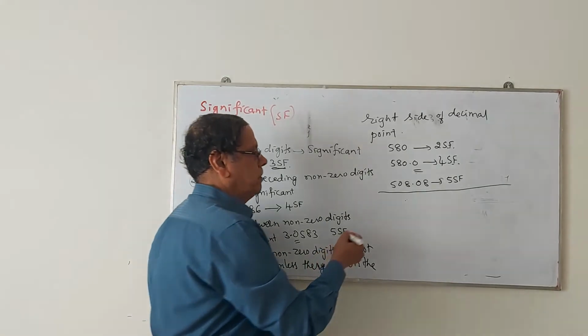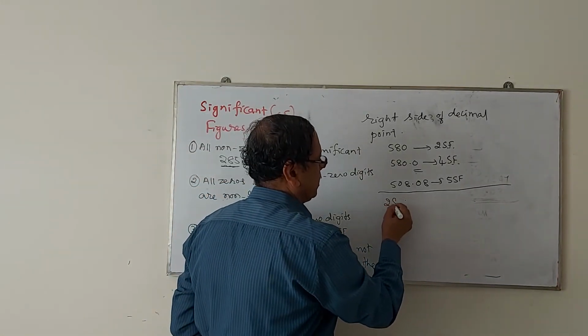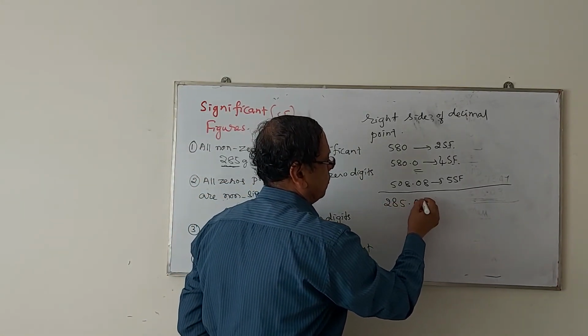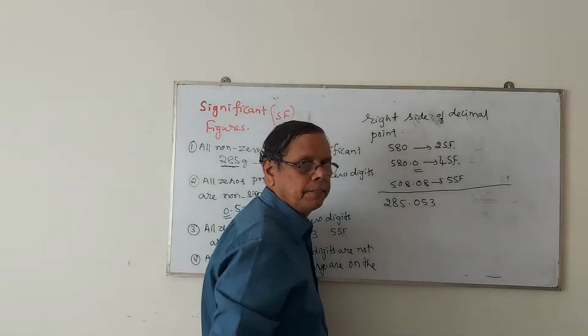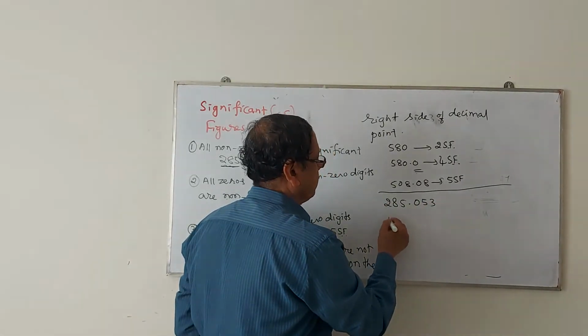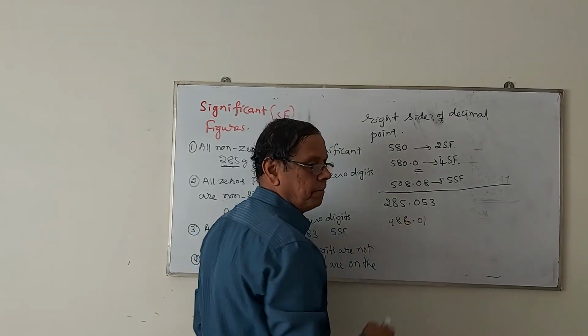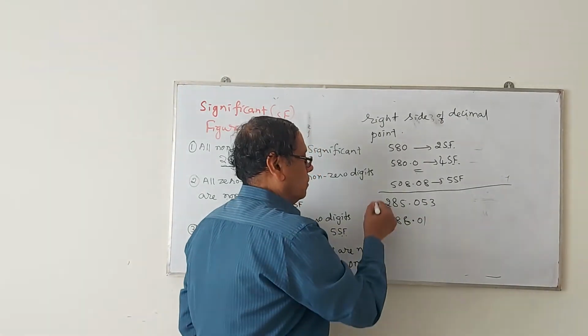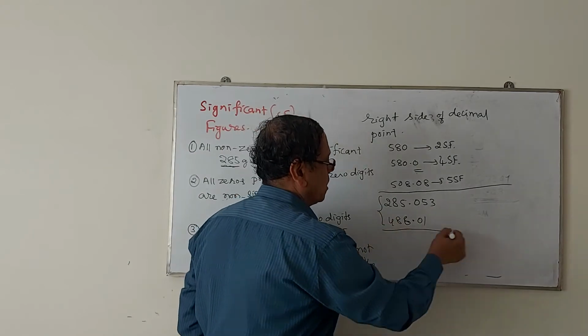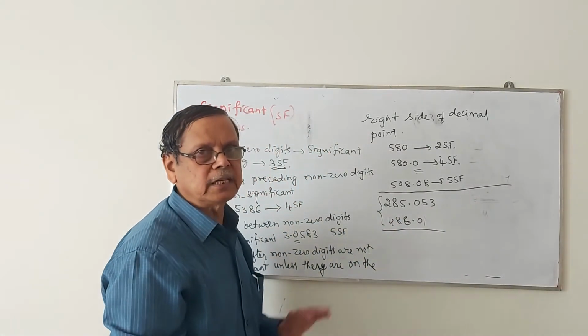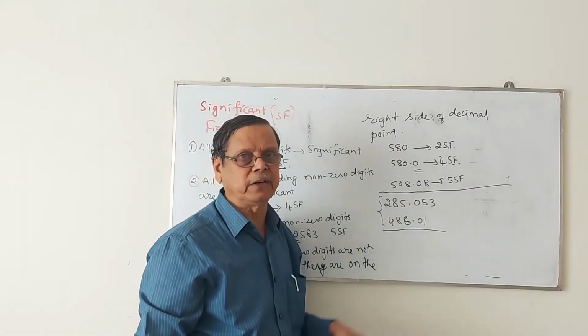Now let us consider the deletion of certain numbers when we go for the simplification. Suppose there are two numbers expressed, 285.053, one number. The other number is 486.01. While making the addition or subtraction, both these numbers should have the similar significant figures.